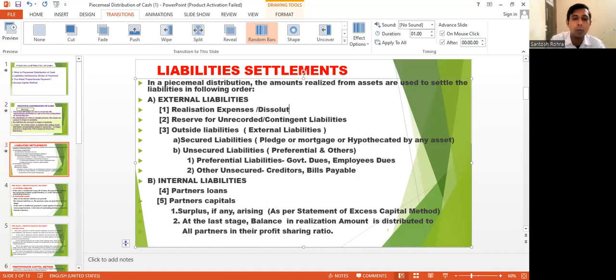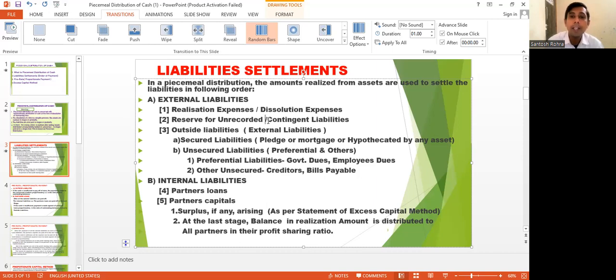I'm writing here dissolution expenses. Before paying any liability holder, creditors, or outsiders, the firm has to pay the realization expenses at the time of filing of the partnership firm. After that, any unrecorded liability, or a liability which may arise after the winding up of the partnership firm, is called contingent liability.